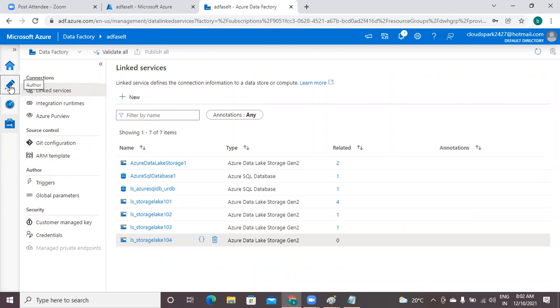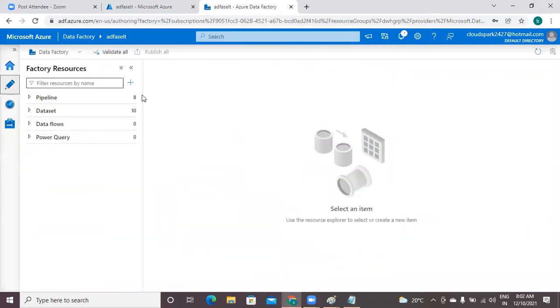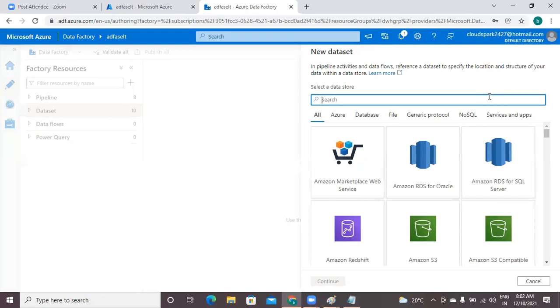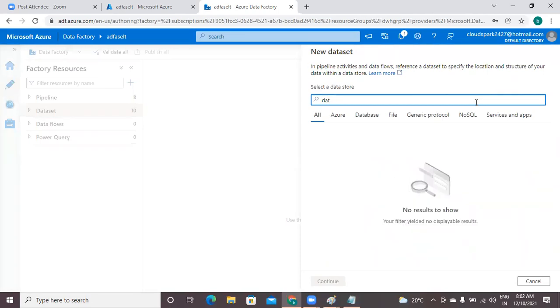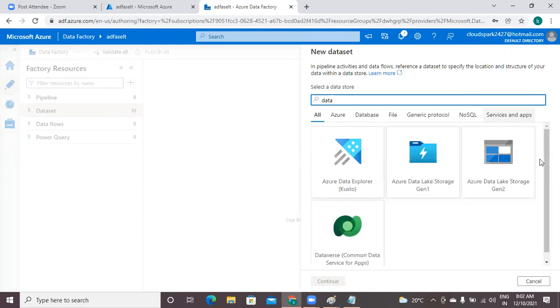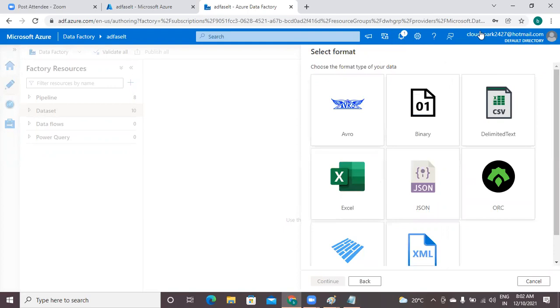So under pencil icon, you have data sets here. Create a new data set. The location of my data set is data lake gen 2. Selecting the format as delimited text.